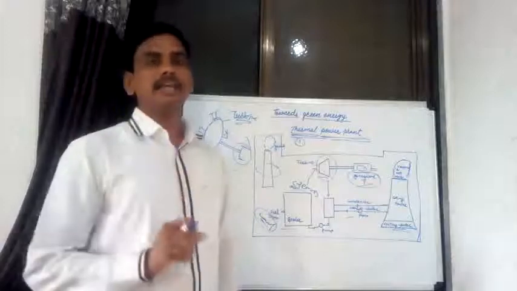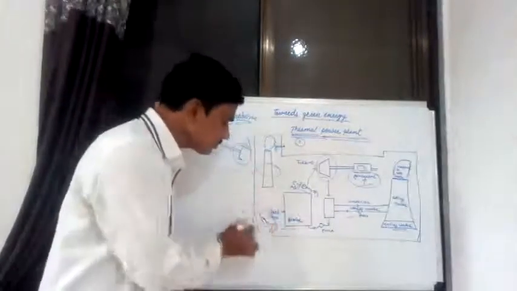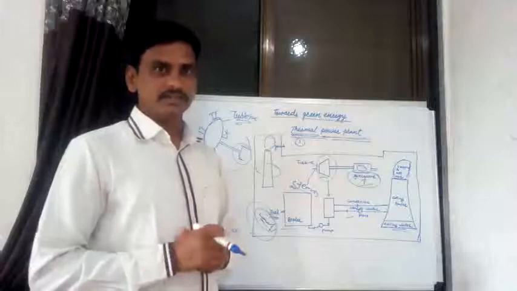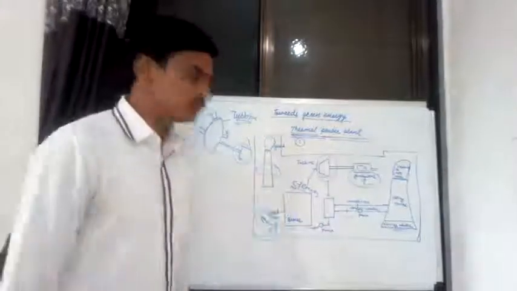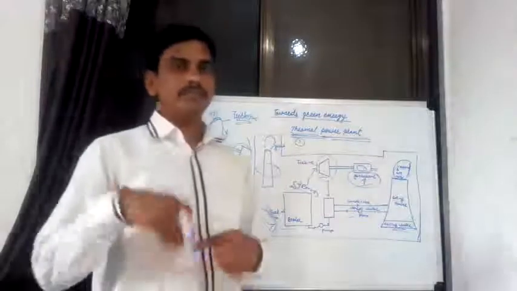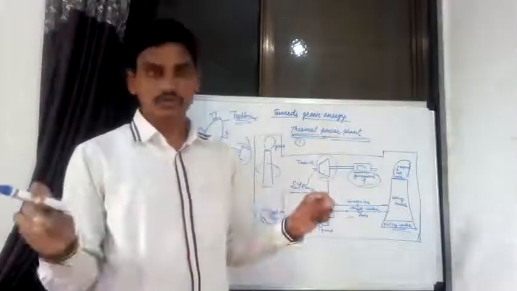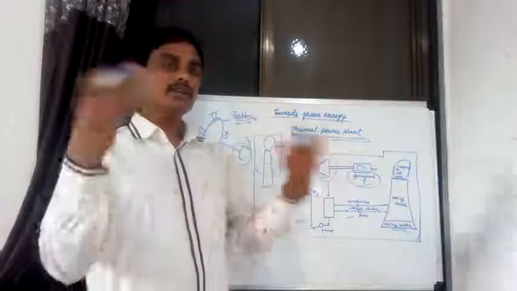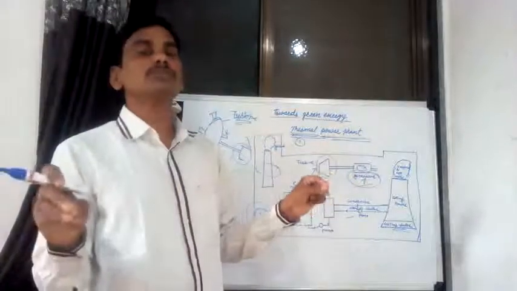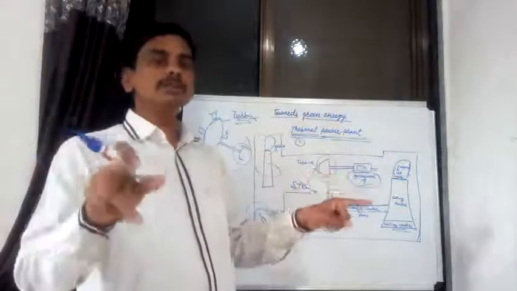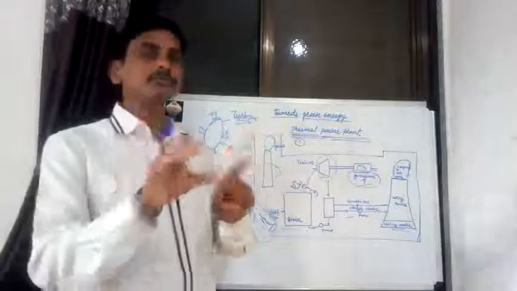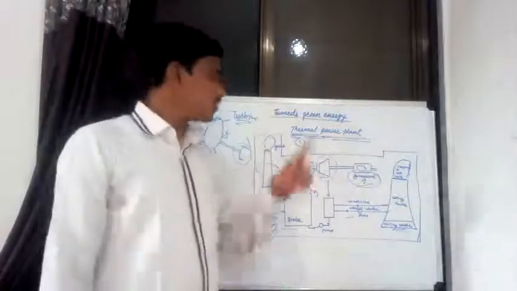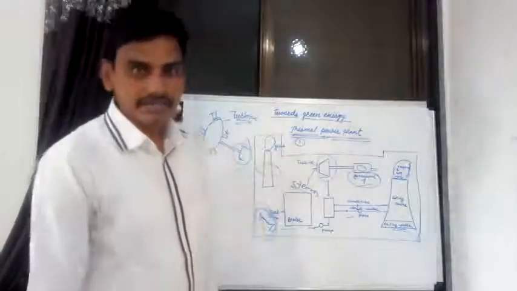And the last problem is that fossil fuels are used to generate electricity, but there is a limit to their use, because after some years these fossil fuels will be depleted. Thus depletion of fossil fuels is one of the problems created by their use. That's why the use of thermal power plants to generate electricity is limited. Thank you.